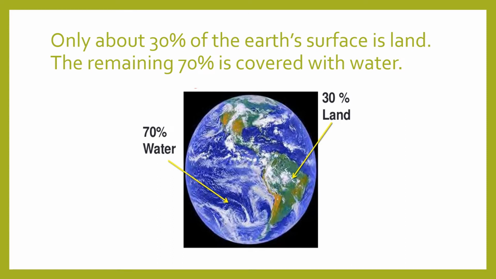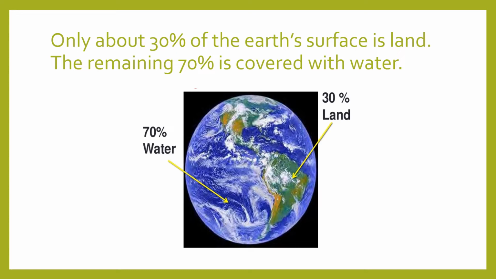Isn't it such a small portion? We would want more land, right, children? Because we want to build big homes. We want more space. But that's not the case. We have more water and less land.